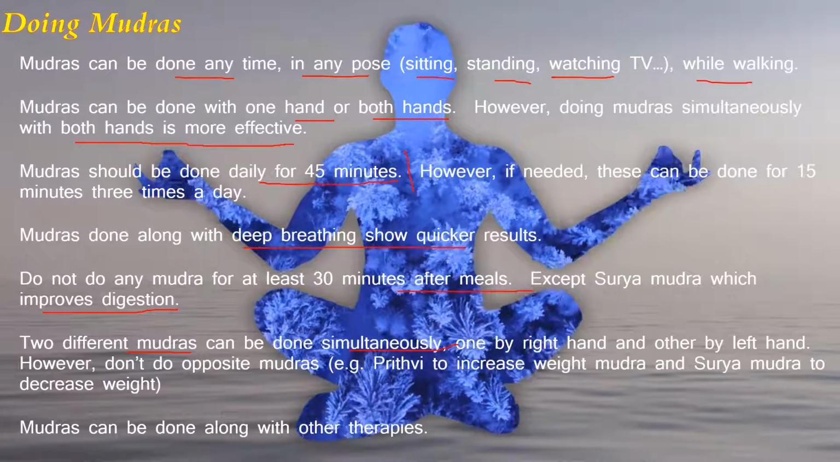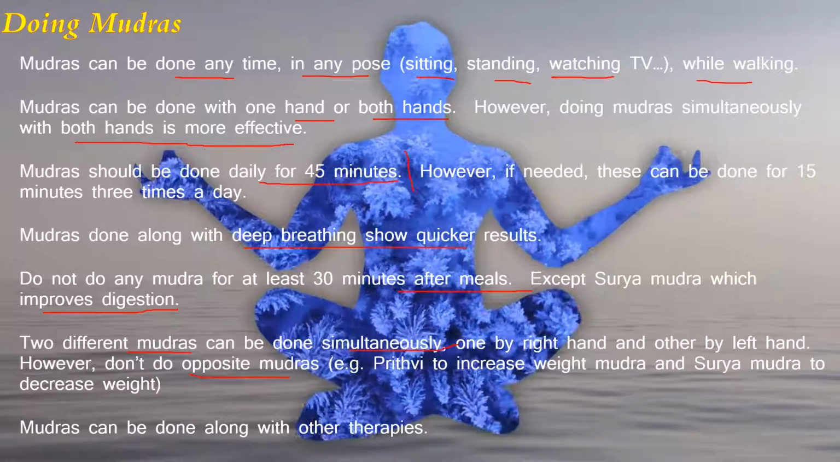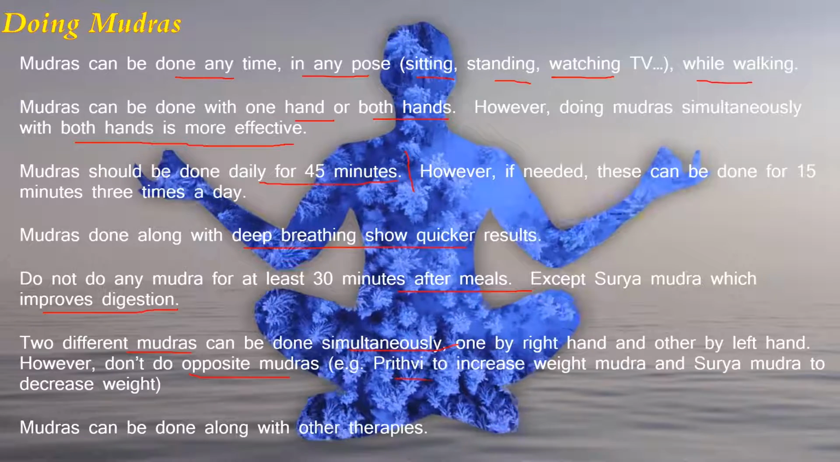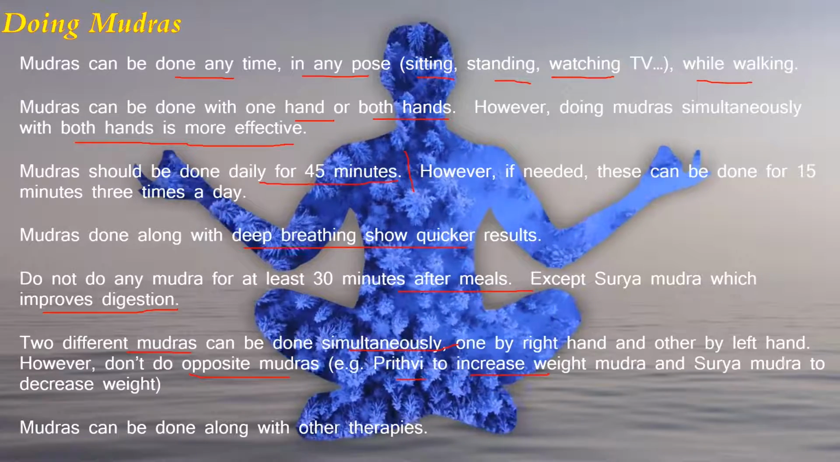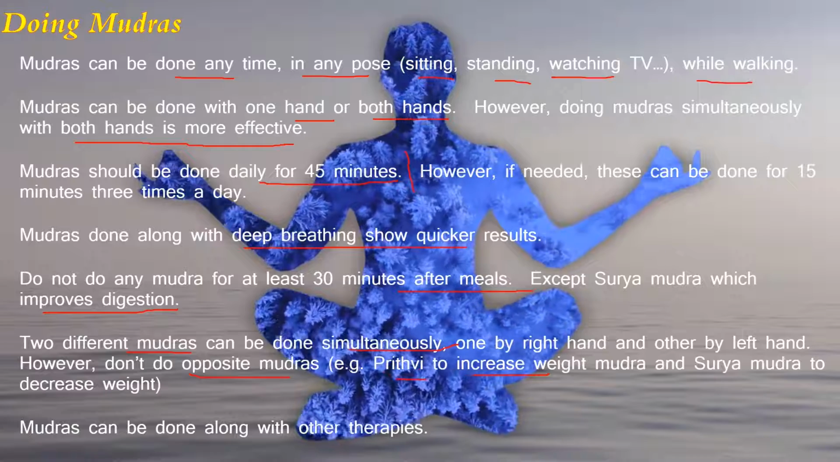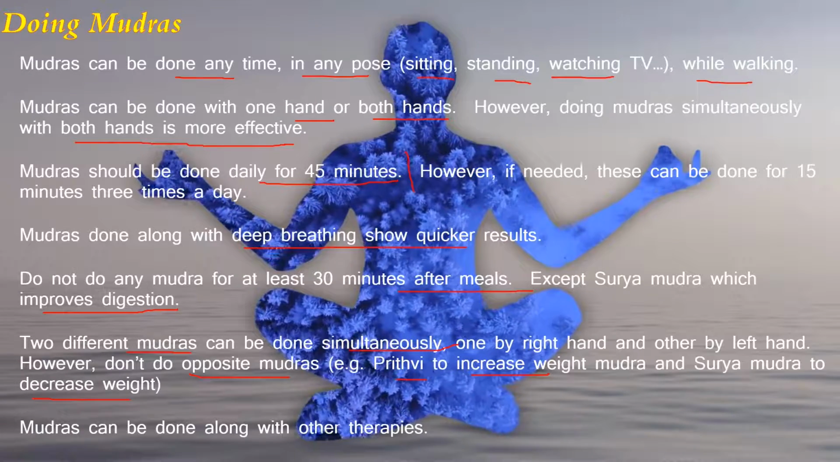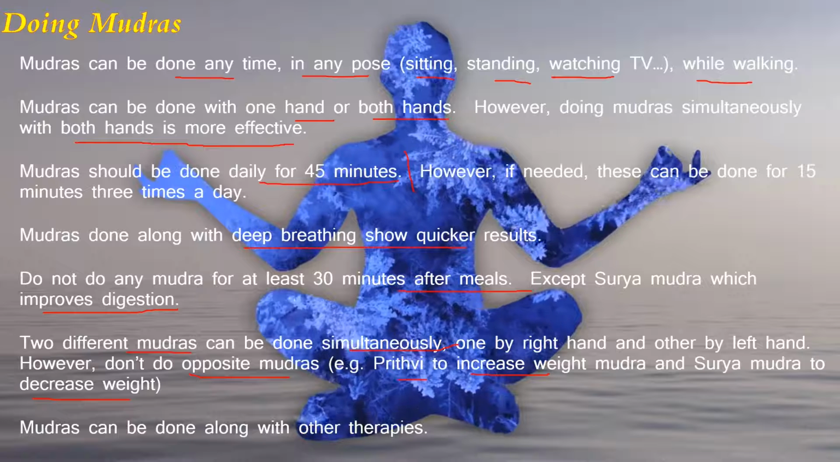However, do not do opposite mudras, for example Prithvi Mudra and Surya Mudra, because Prithvi Mudra is used for increasing body weight and Surya Mudra is its opposite and it is used for decreasing body weight. Mudras can be done along with other therapies as well.